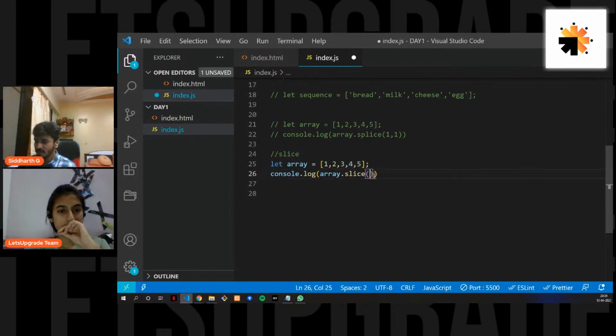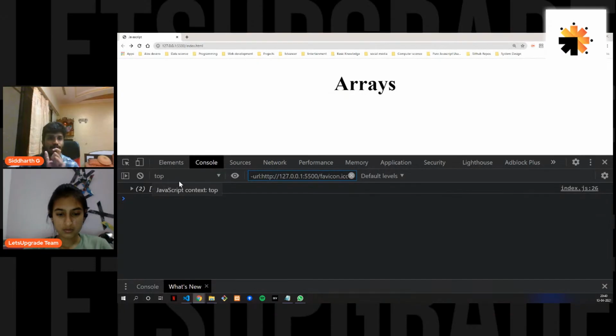So for example here, if I want to return two elements out, I can just put in -2. This is minus because it is coming from the right to left. So what you get now is 4 and 5. This is how it works.